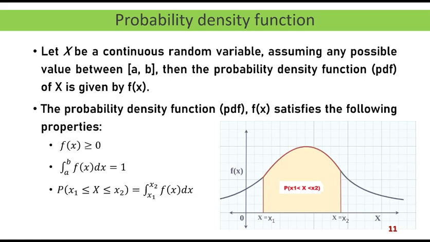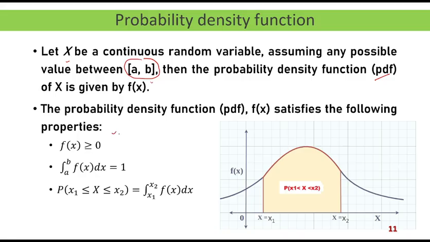Now let us look at the probability density function. The probability function of a continuous random variable is called a probability density function. In short, we call it PDF, and it is generally written in small letters. Now, we know that a random variable x is said to be a continuous random variable if it can take any value within an interval a to b. Then the corresponding probability function is called the probability density function.